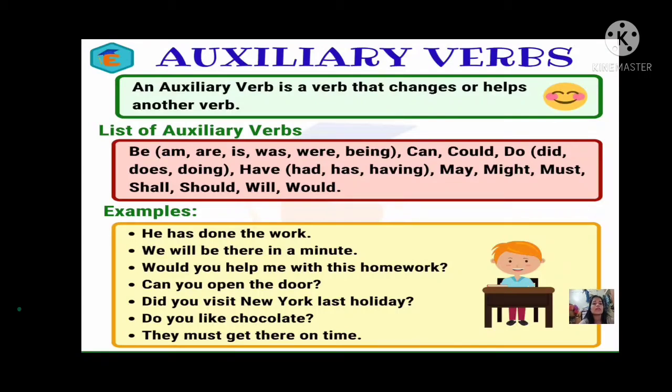Yes, let's see the example. He has done the work. What is the auxiliary verb here? You have to keep the list of auxiliary verbs in mind, okay? Now let's see the example. He has done the work. What is the auxiliary verb here? Very good. Has is the auxiliary verb. We will be there in a minute. Yes, will. Very good. Please underline the auxiliary verbs and send it to me, okay?